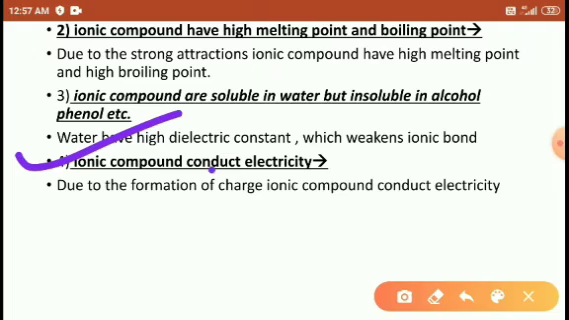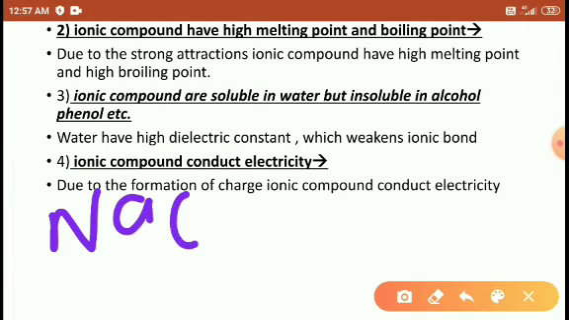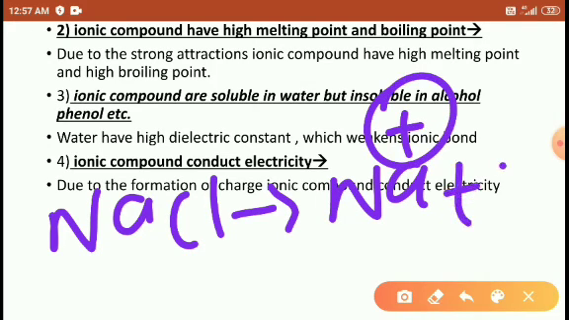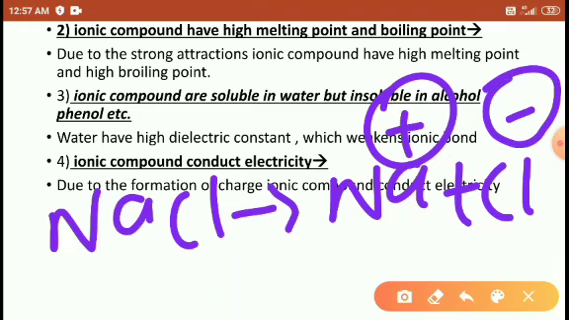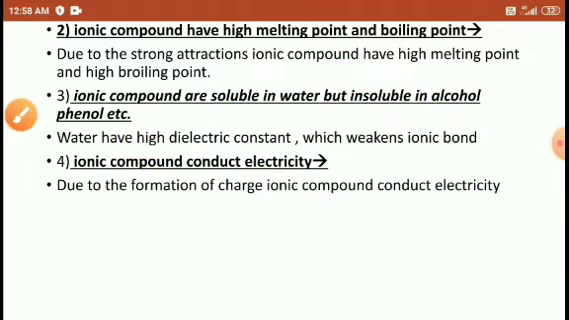Ionic compounds conduct electricity. Why do ionic compounds conduct electricity? Because they form ions. With the formation of charge, ionic compounds conduct electricity. For example, students, NaCl breaks into Na plus and Cl minus. Oppositely charged ions are formed here, positive and negative charge ions. And the positive and negative charges easily attract the electricity. Right, students?